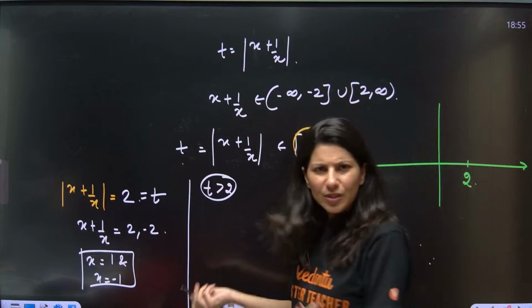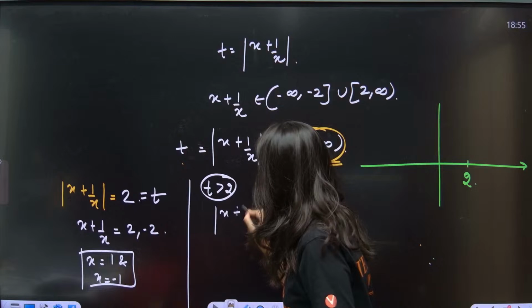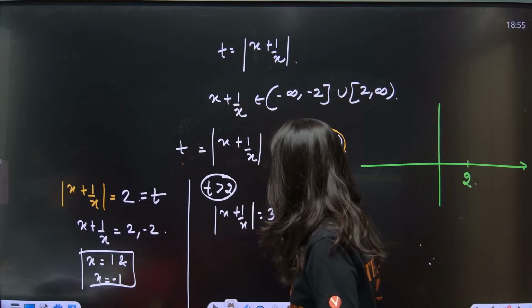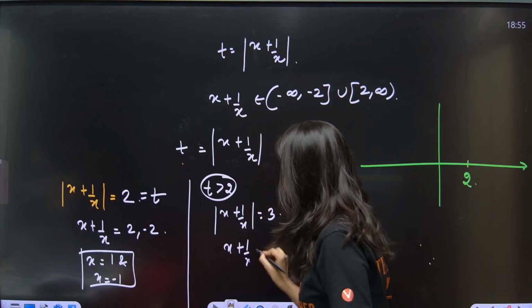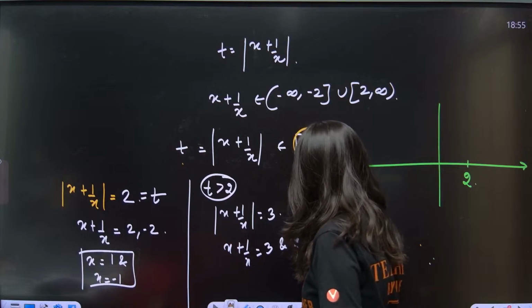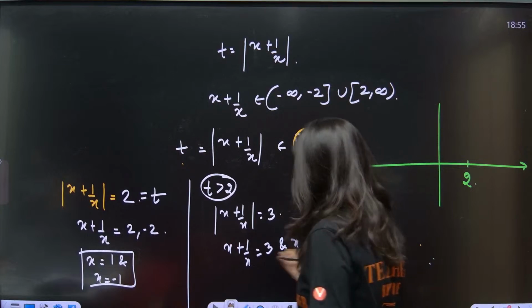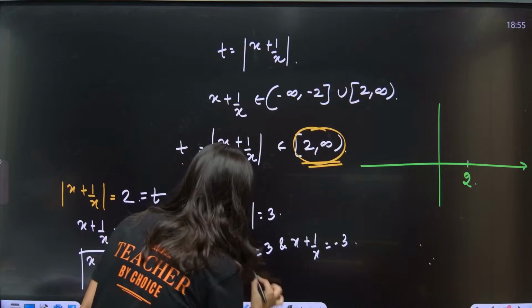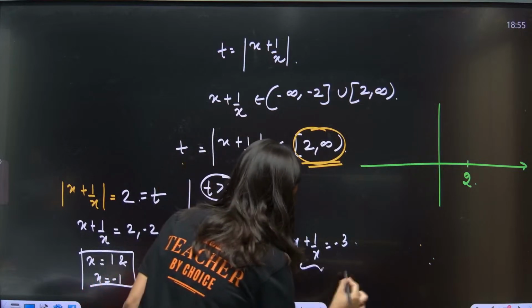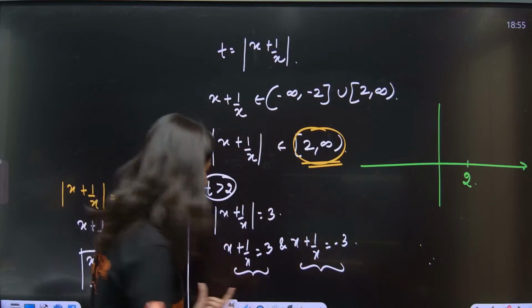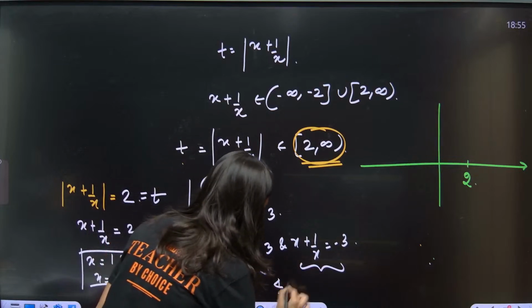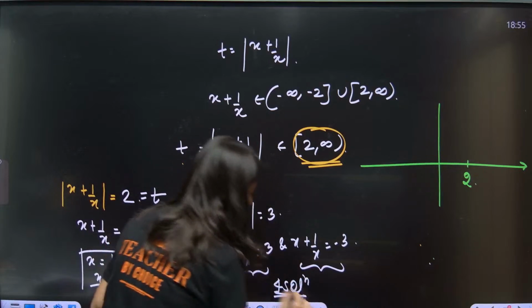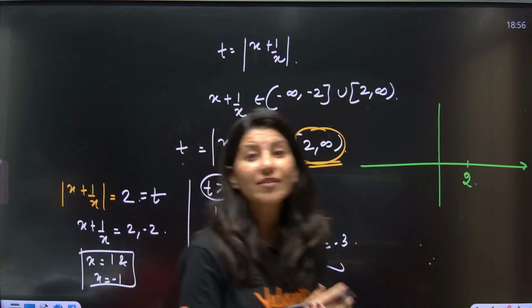So suppose t is equal to 3. So mod of x plus 1 by x is coming out as 3. So x plus 1 by x is equal to 3 and x plus 1 by x is equal to minus 3. Solve now. This is going to give a quadratic equation. This is also a quadratic equation with a real solution. So 2 solutions from here, and 2 from the other. So total 4 solutions you are going to get. That means it is working for us.